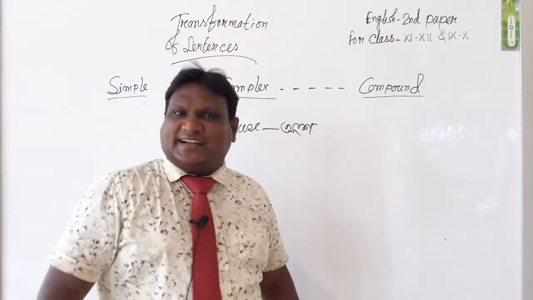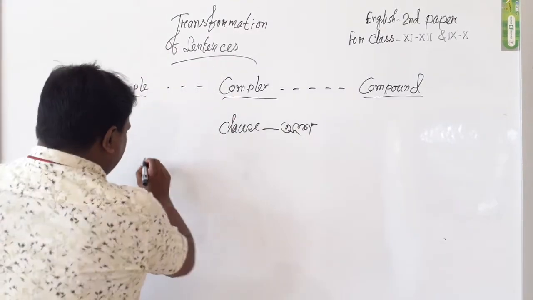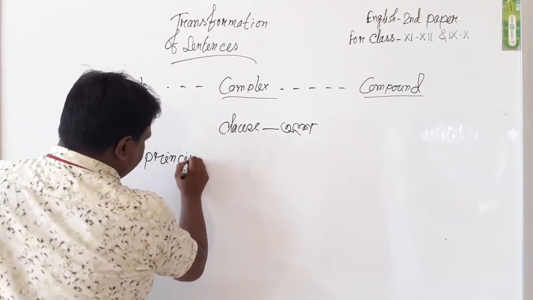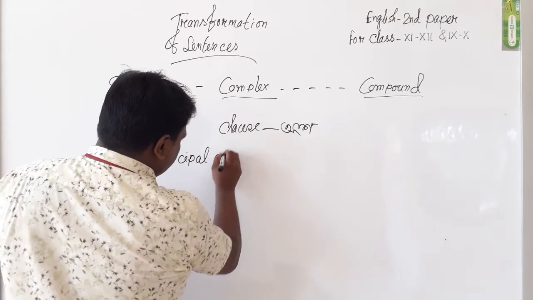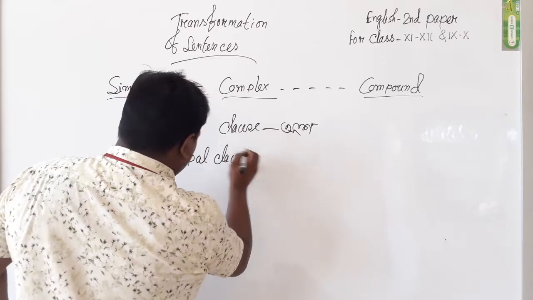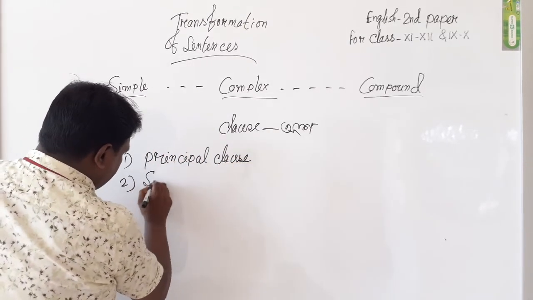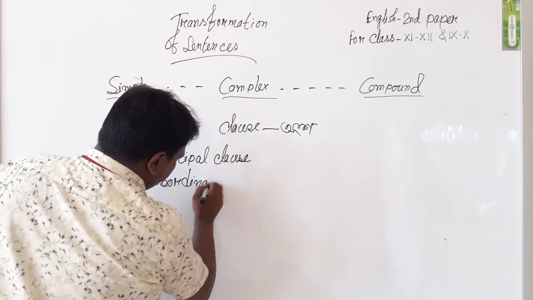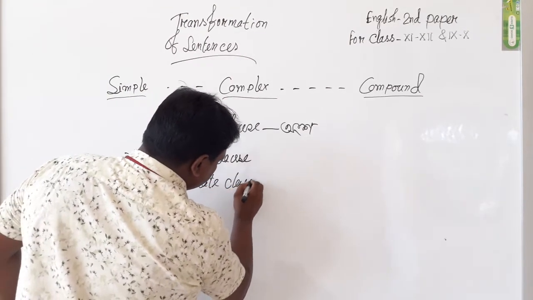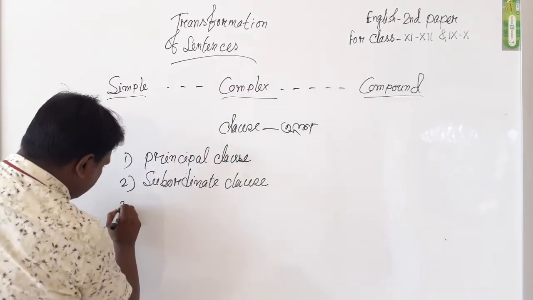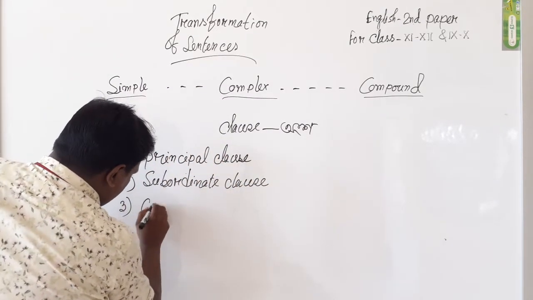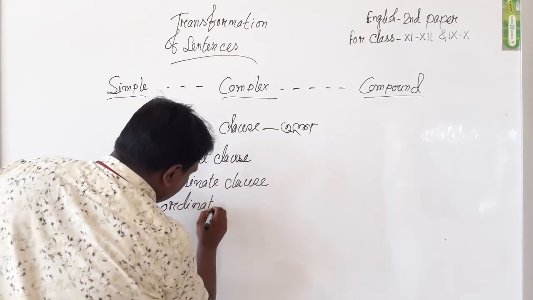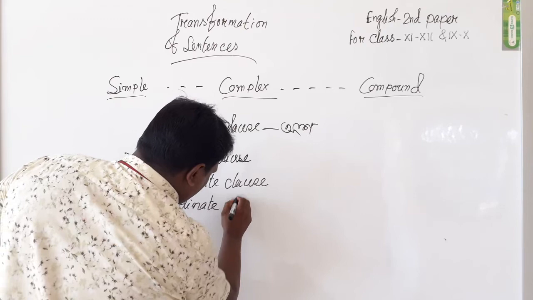And there are 3 kinds of clause: first, principal clause; second, subordinate clause; third, coordinate clause.